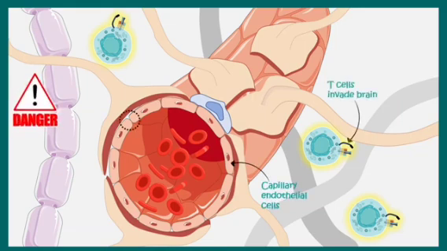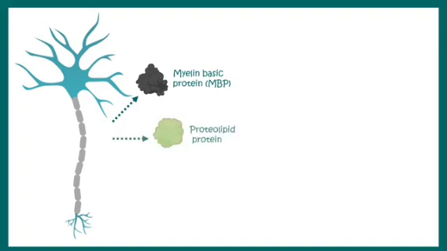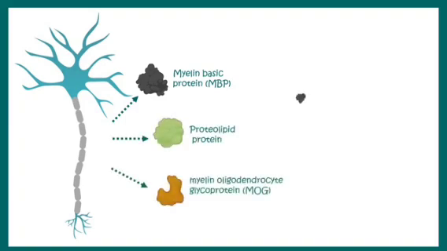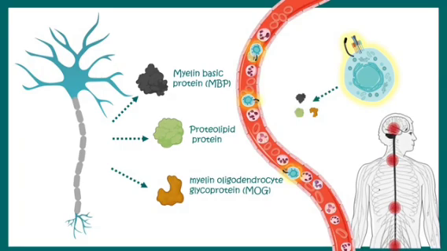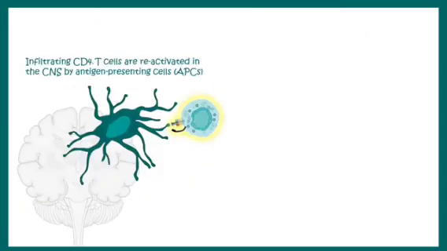Inside the brain, there are several things that happen. In the myelin sheath, there are antigens such as myelin basic protein, proteolipid protein, and myelin oligodendrocyte glycoprotein. All of these antigens are detected by these autoreactive T cells. So autoreactive T cells get activated and affect the myelin sheath. Now there are infiltrating antigen presenting cells which further present these antigens to these T cells. Now this aggravates the reaction.